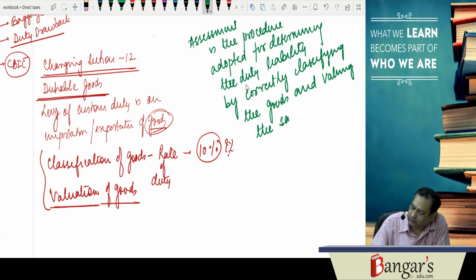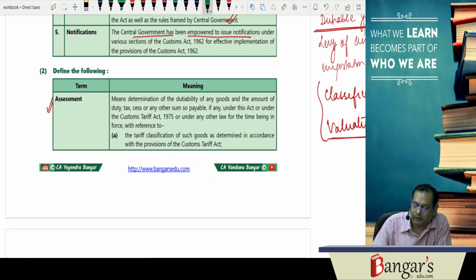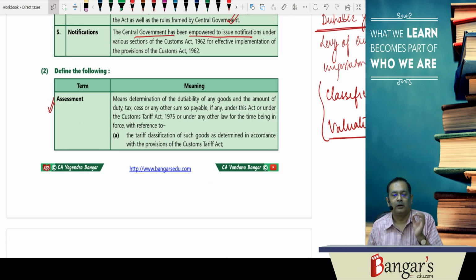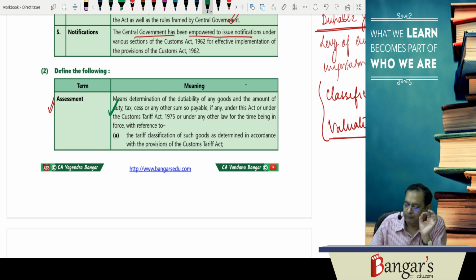So, assessment basically means determination of the dutiability of any goods, whether the goods are liable to duty or not, and determination of the amount of duty, tax, cess or any other sum payable, if any, under this Act, under the Customs Tariff Act, under any other law for the time being in force.